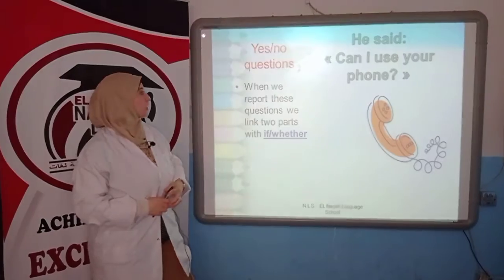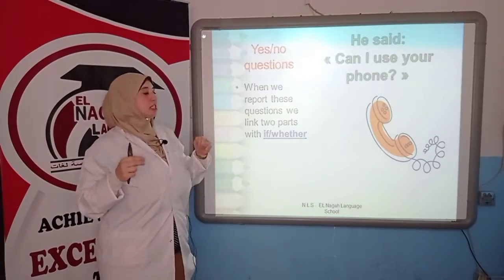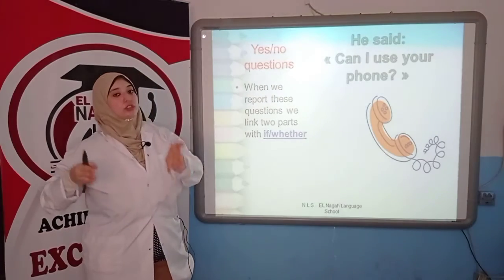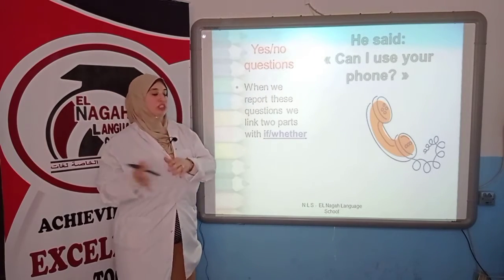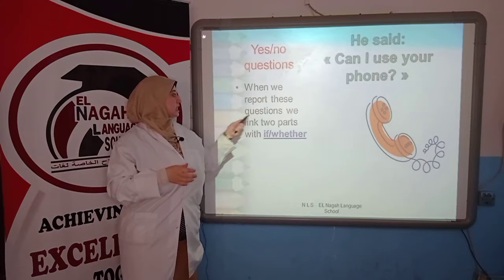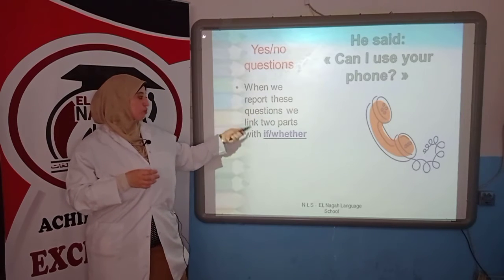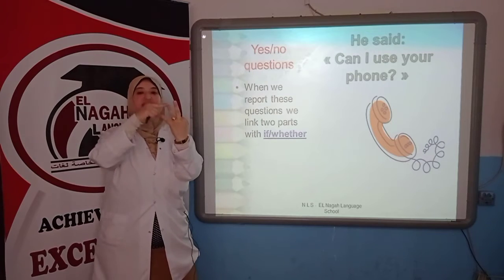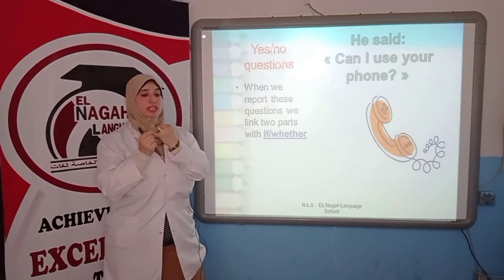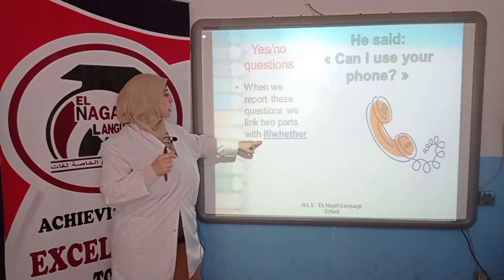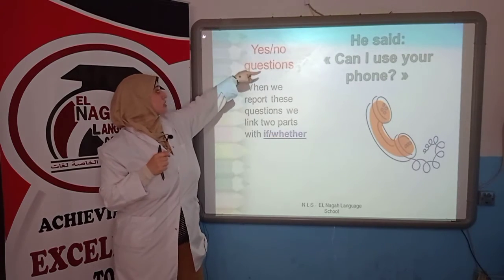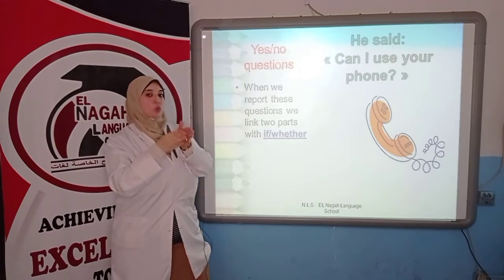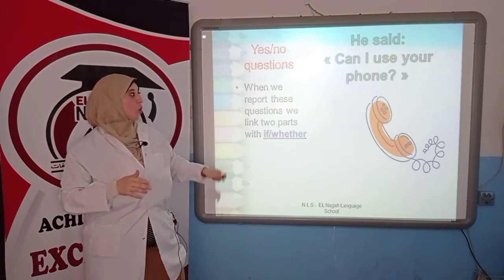The other type of questions is yes, no, as we agreed. This begins with the verb. And we will answer it with yes or no. When we report these questions, we link the two parts with if or whether. So we have three link words till now. First one is that with a statement, and two words if and whether in yes, no questions, and also we still have the same exact question word in the WH questions.